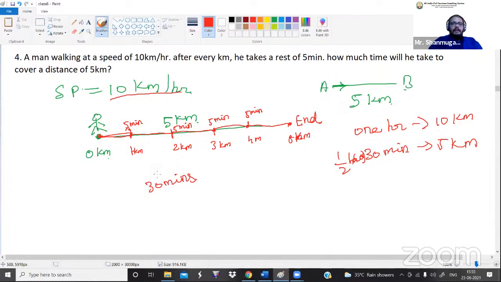So in between, how many minutes is he taking rest overall? 5 plus 5 plus 5 plus 5, totally 20 minutes. If he is traveling without rest, it is 30 minutes. With the rest, it is an additional 20 minutes. So the total time is 30 plus 20, that is 50 minutes. In order to cover the 5 kilometer distance, that fellow takes 50 minutes. Do you understand what I'm saying? So this is your answer.